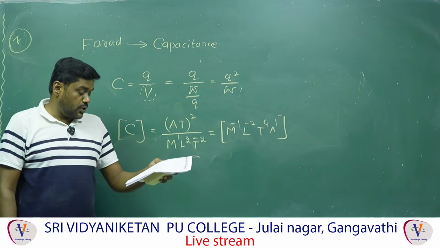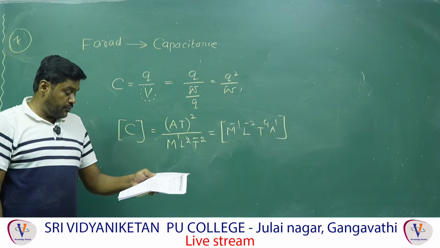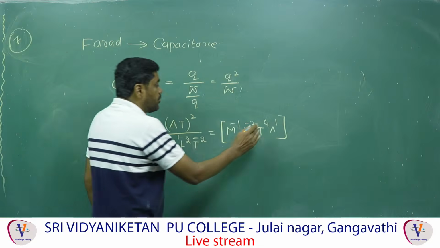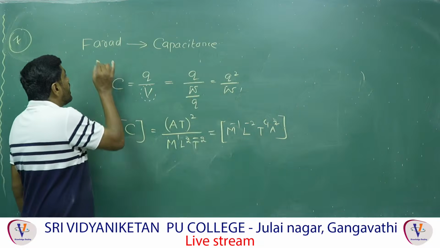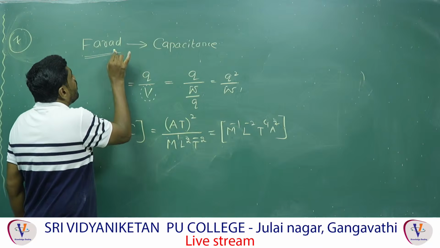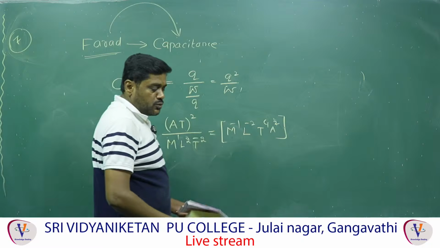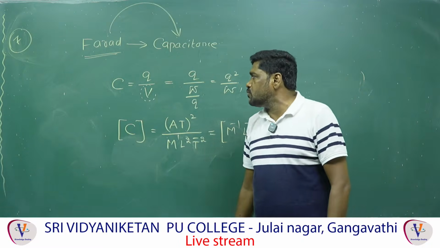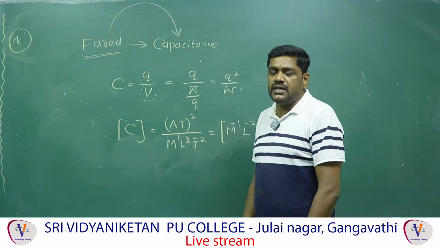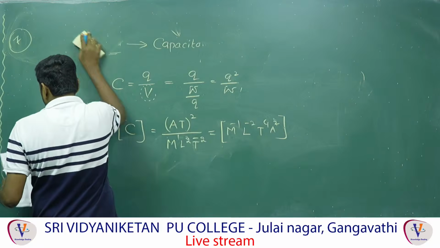Therefore M power minus 1, L power minus 2, T power 4, and here A power 2, since the square is there. A power 2 is the correct answer for that. Here they have given farad, so you have to get an idea that the SI unit of the capacitance is the farad. Farad is not a physical quantity, just to confuse you they have given it, so the answer is the dimension formula of the farad.